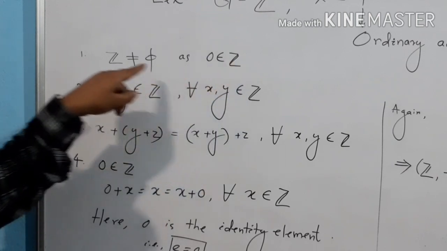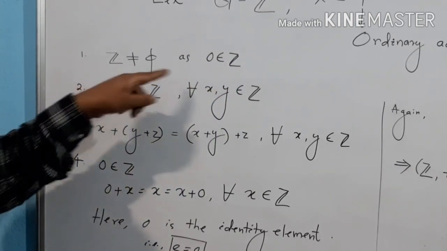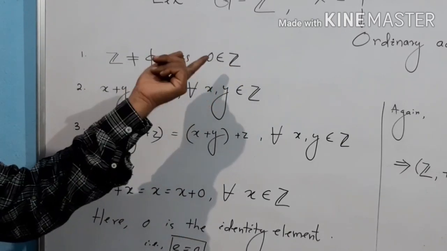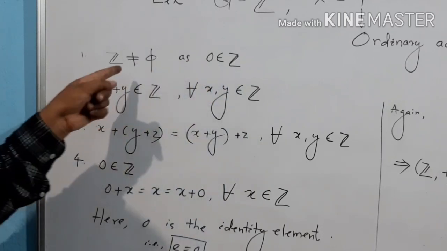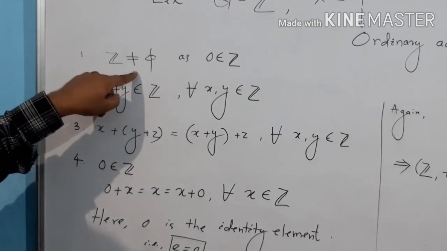So therefore this set Z is not equal to the empty set. You can take any integer which belongs to Z. So therefore I see that Z is non-empty.